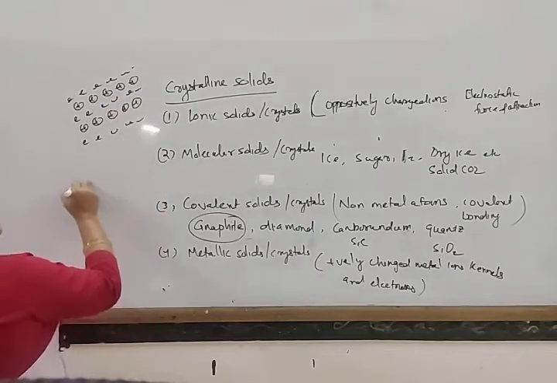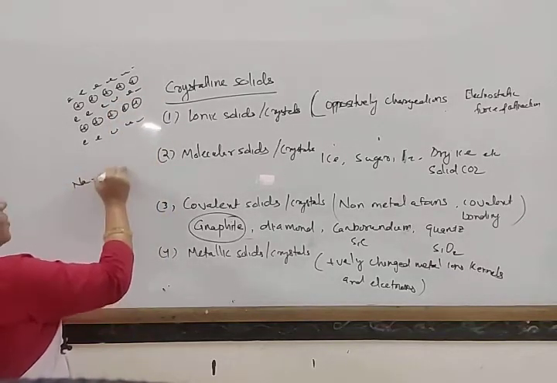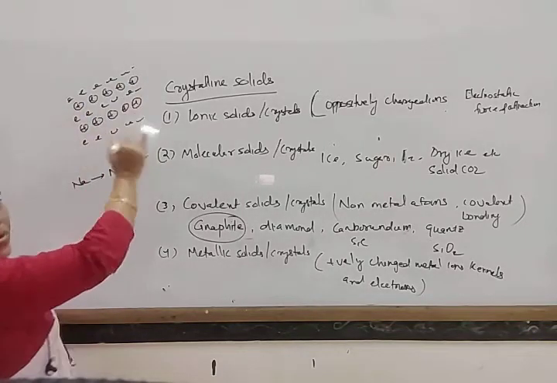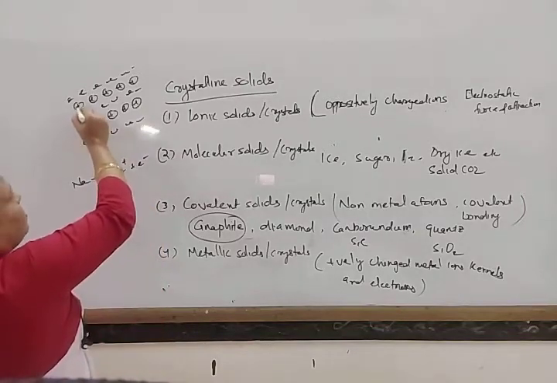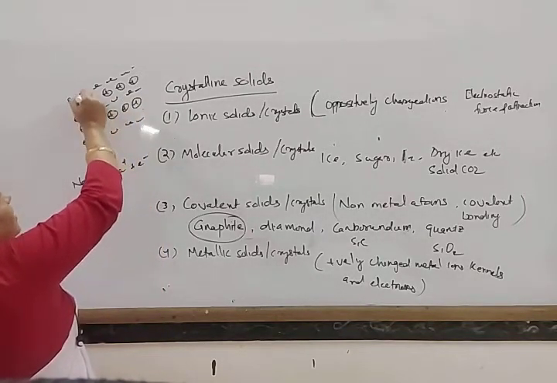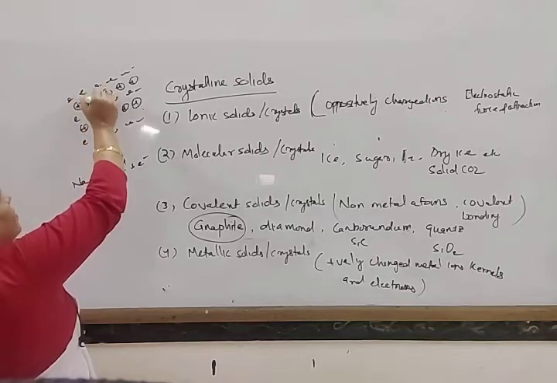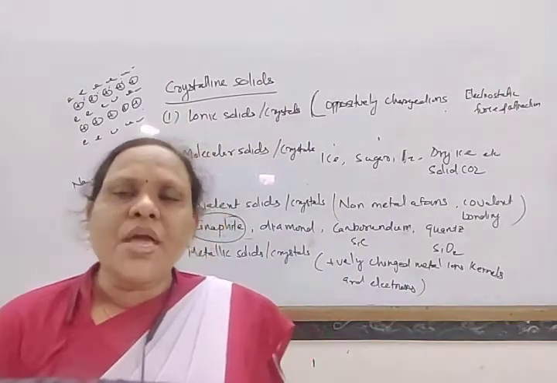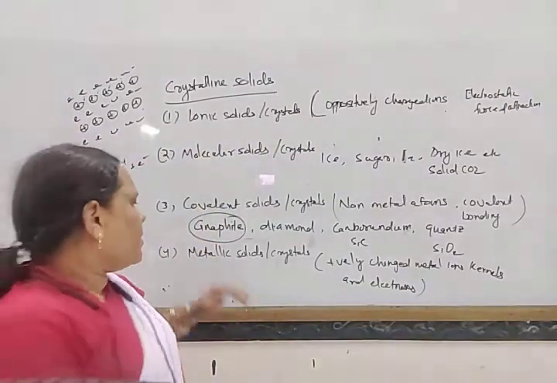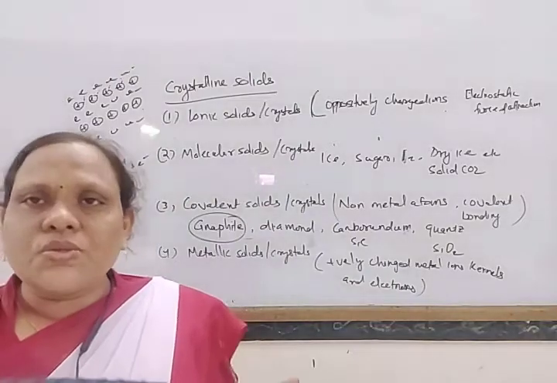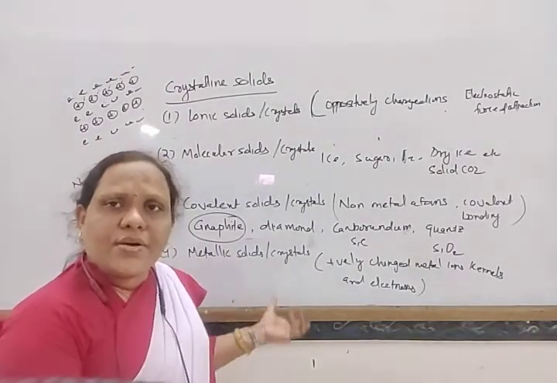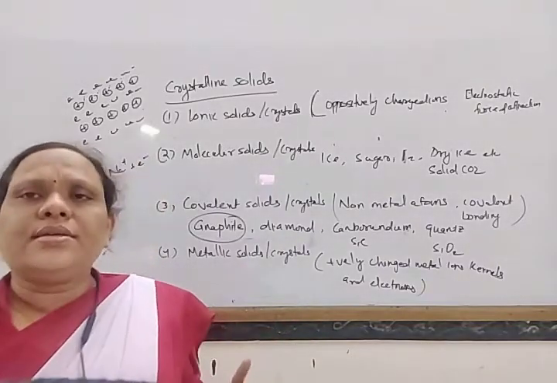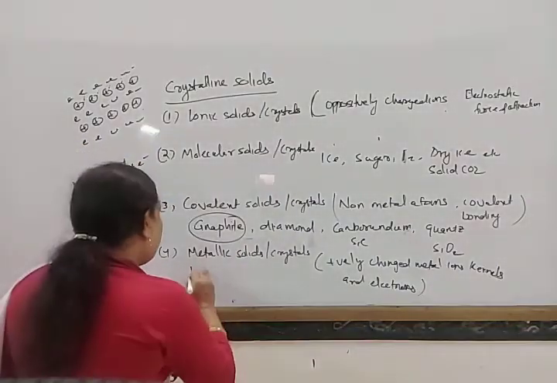Suppose sodium. Sodium easily gives up an electron, forming Na plus. So these are the sea of electrons, and here some sodium metal ions are present. There exists a force of attraction between these electrons and these metal ions, and that type of bonding is known as a metallic bond. Due to this metallic bonding, these are also hard. They also possess high melting and boiling points, except two metals, mercury and gallium.